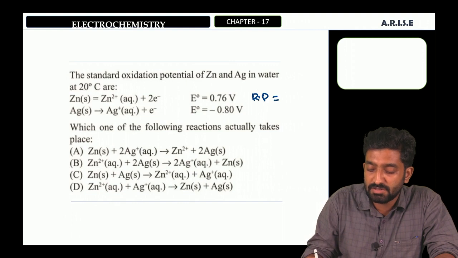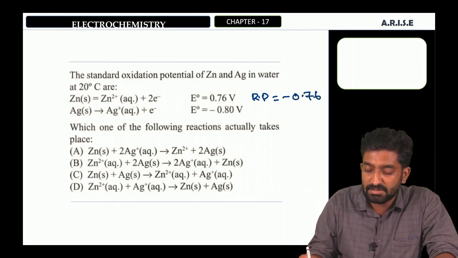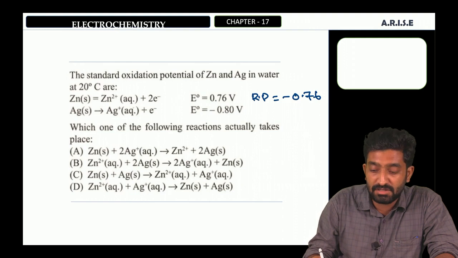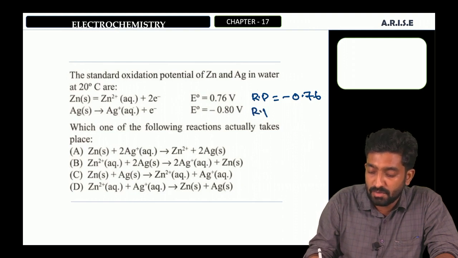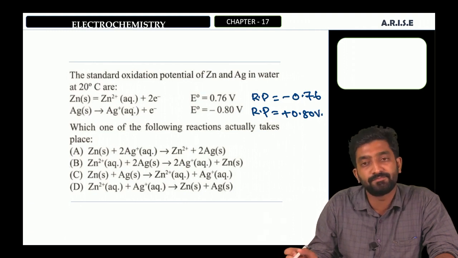Oxidation potential is 0.76, therefore reduction potential is minus 0.76. And the oxidation potential of silver is given as minus 0.80, therefore reduction potential will be plus 0.80 volt.